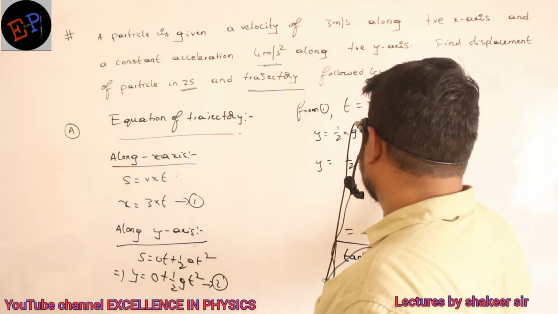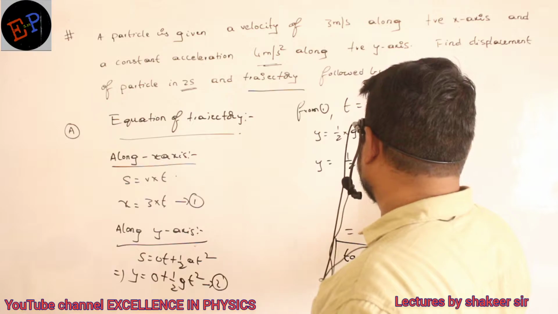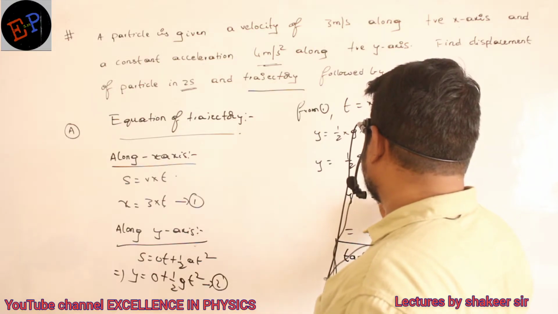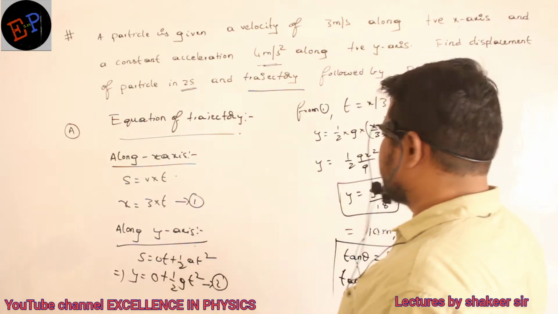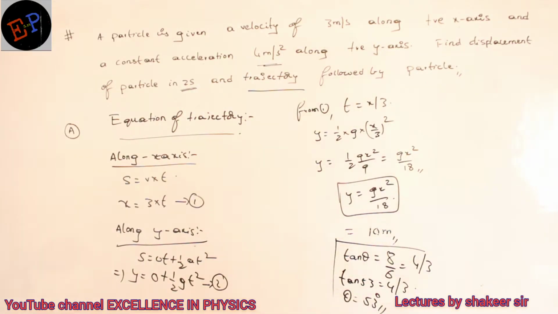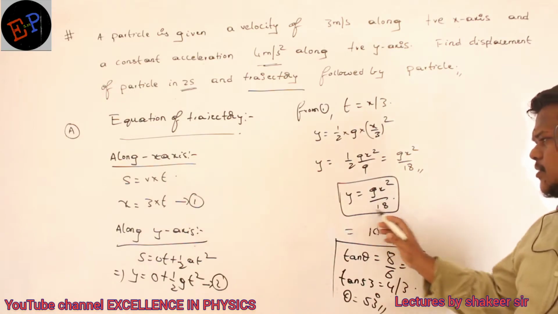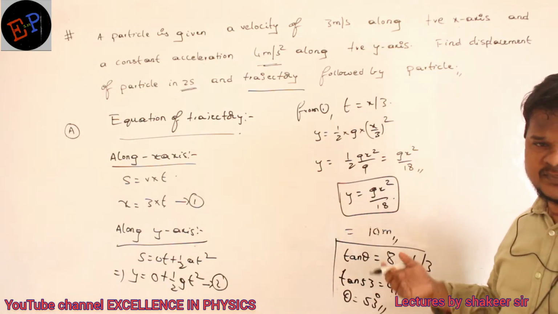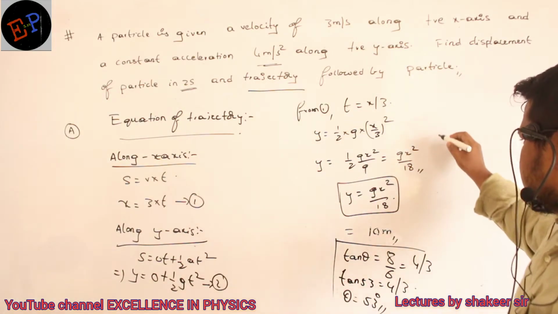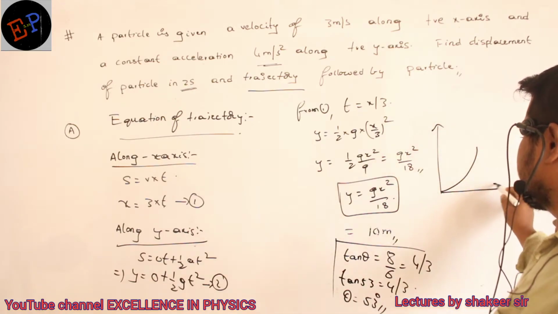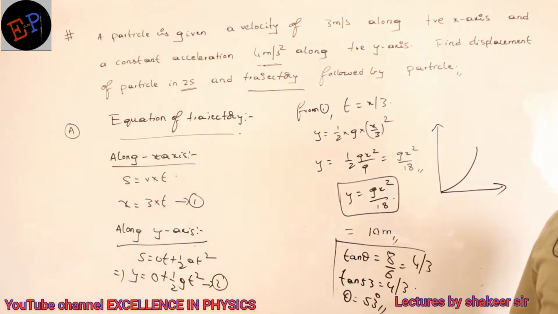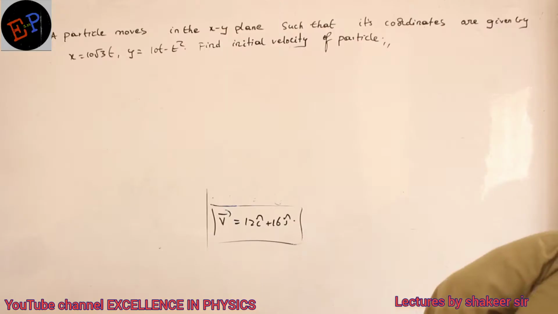So it is g x square divided by 18. Clear? So y is equal to g x square divided by 80. So this is my equation of trajectory. That's all. And this just looks like the equation of a parabola. So the graph will be like this. This will be the approximate shape of the graph. Are you able to understand? That's it.